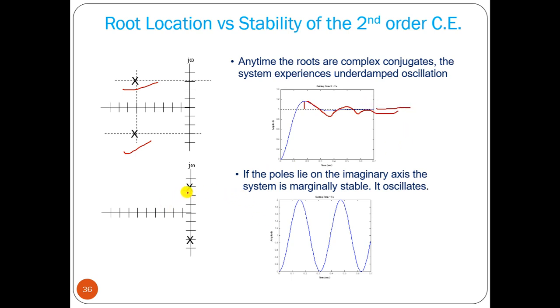And if we have roots on the imaginary axis, complex roots, then what will happen? Your system is called marginally stable. That means it oscillates with respect to time. It is basically oscillating in nature. So it is marginally stable, but it is not stable at all. It is not going to reach a final value. It is always oscillatory.